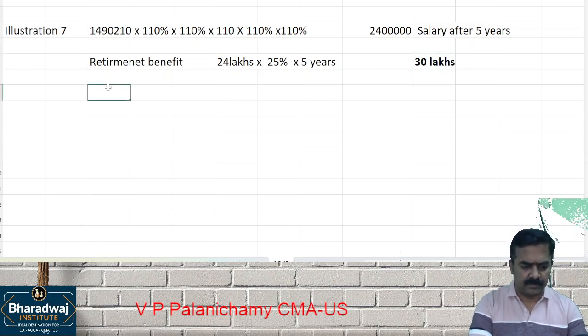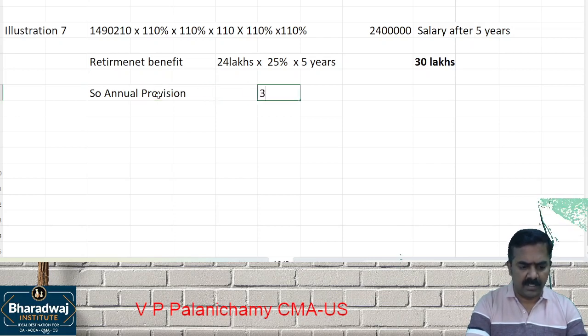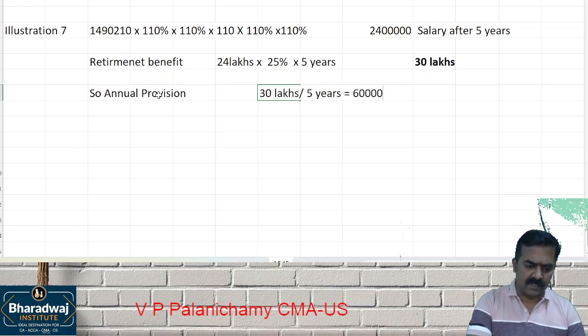So the annual amortization or annual provision will be 30 lakhs divided by how many years? 5 years. How much will it be? 6 lakhs.